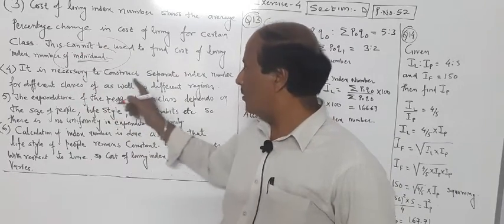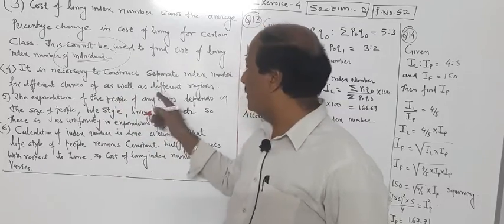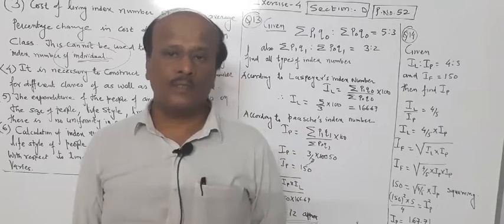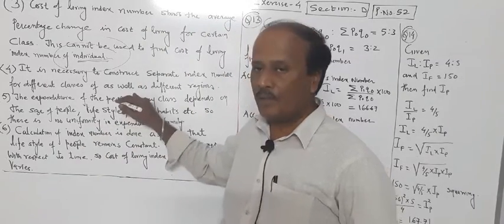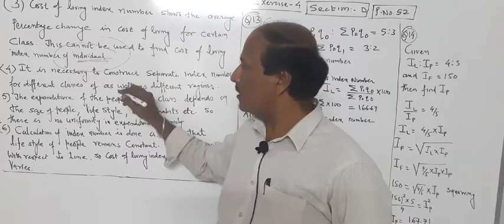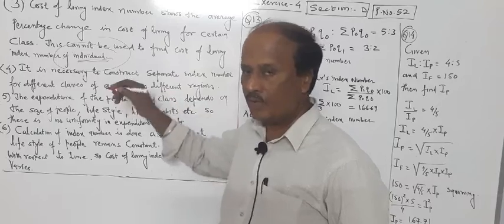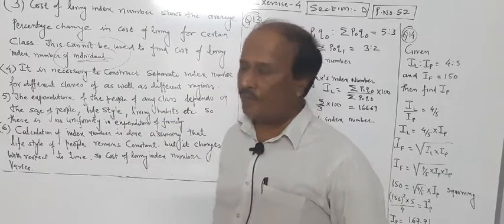It is necessary to construct a separate index number for different classes as well as different regions. Region wise, class wise, meaning the living standard of people, you will have to construct a different cost of living index number. As I told you in the earlier point also, you cannot have a general formula.